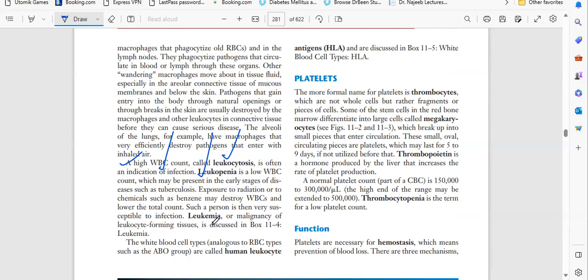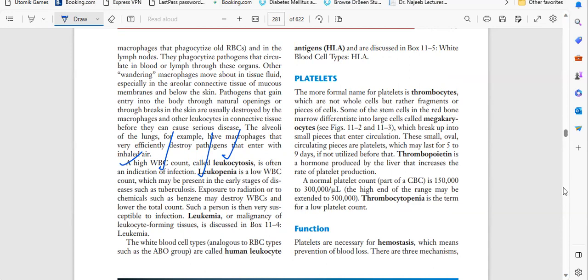This is very important. Leukopenia: why is there a low amount of WBC? You have to check whether there is any problem. If it is in the early stage of disease, it may mean tuberculosis. Or if the person has been exposed to radiation. Or if cancer is there, blood cancer or another type of cancer. So we need to see.